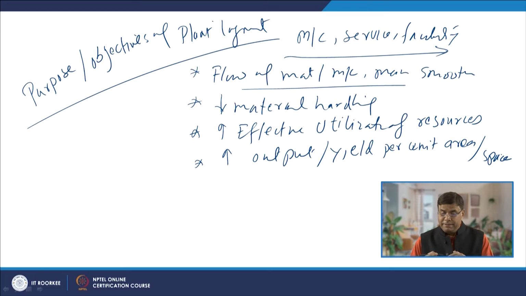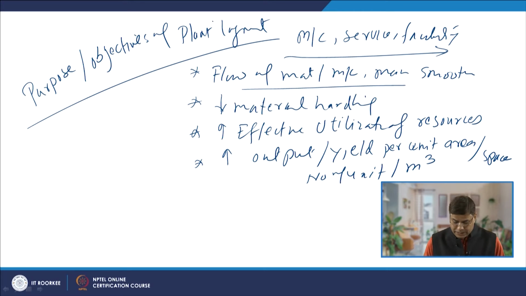If height is also effectively utilized, then it is like the number of units produced per cubic meter, the output per unit space which is available for utilization.